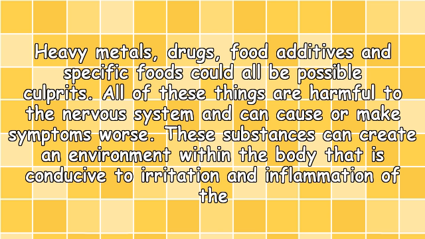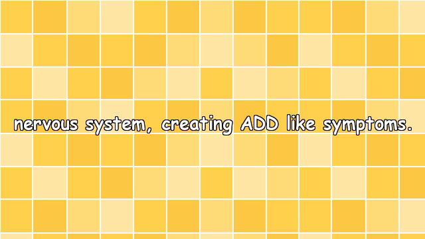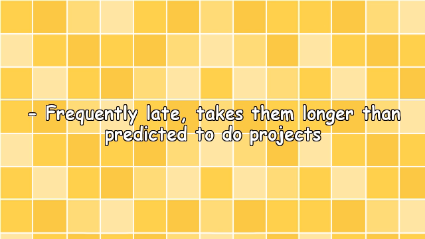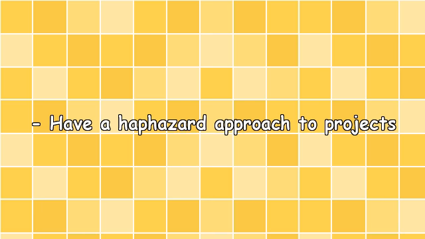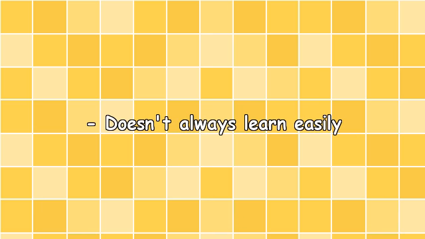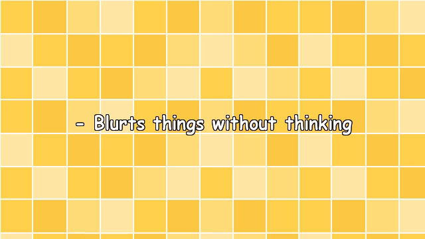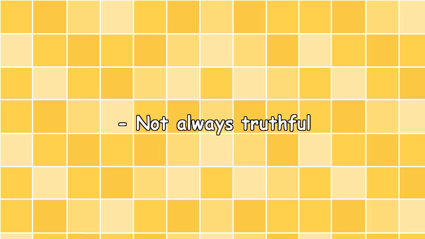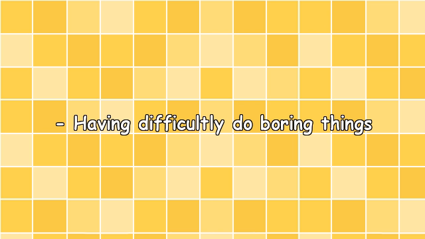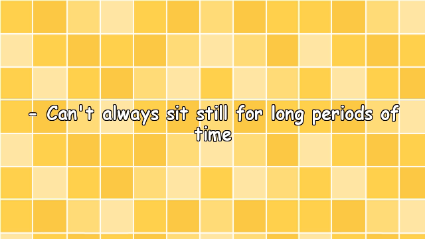These substances can create an environment within the body that is conducive to irritation and inflammation of the nervous system, creating ADD-like symptoms. Possible symptoms: frequently late, takes them longer than predicted to do projects, has a haphazard approach to projects, doesn't always learn easily, blurts things out without thinking, not always truthful, has difficulty doing boring things, can't always sit still for long periods of time.